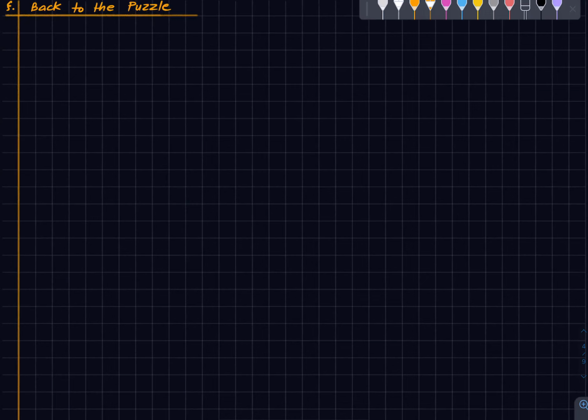So in our puzzle, we have all the people in India, and we want to show that two of these people have the same number of hair on their heads. So first, the formal description of how to solve it.